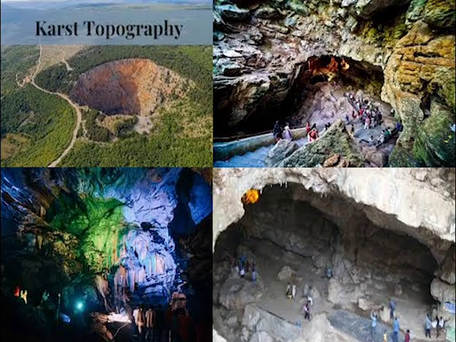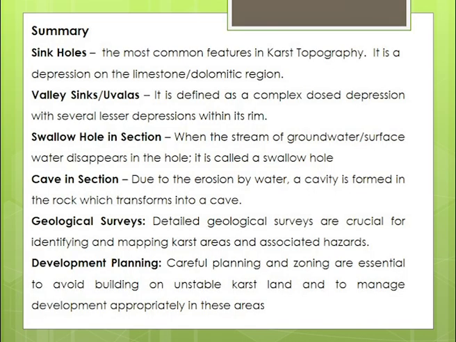Finally, for underground water and karst topography, we have very good examples in the Borra caves, where we have very good limestone features. These are some of the limestone regions in the world. Human activity is very sparse, and limestone quarrying is the major industry which can be developed in this area. In summary, karst topography is favorable in limestone regions where we have heavy rainfall, and these regions have very little grassland or vegetation, which results in low economic activity.